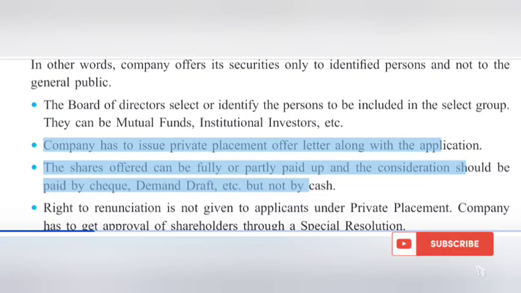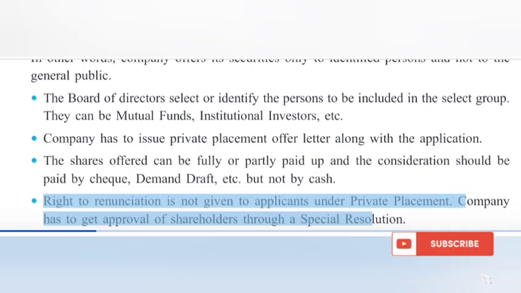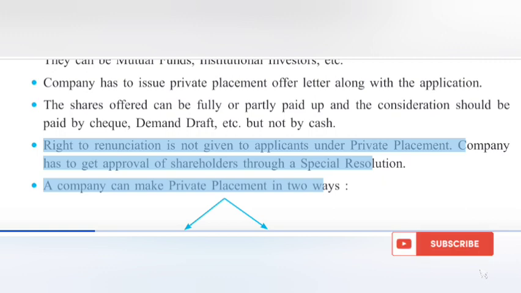Company has to issue a private placement offer letter along with the application. The shares offered can be fully or partly paid up and the consideration should be paid by cheque, demand draft, etc. but not by cash. Right to renunciation is not given to applicants under private placement.